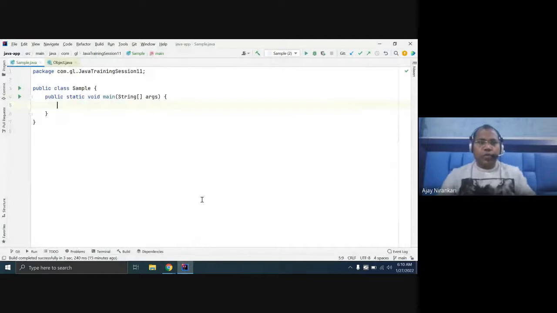Okay, so let's start. Today we are going to discuss one of the basic core principles of object-oriented programming languages: inheritance. First, confirm my screen is visible to you.